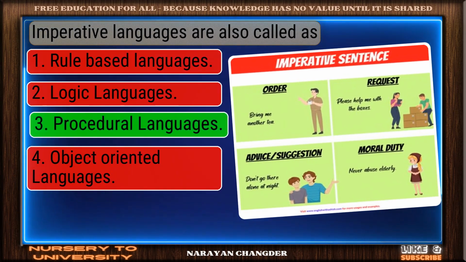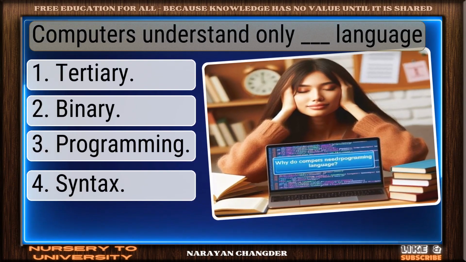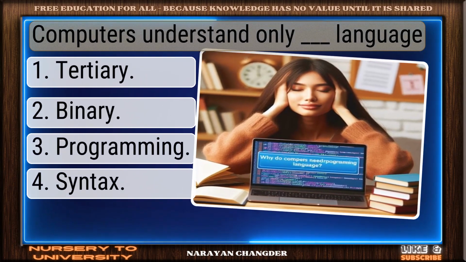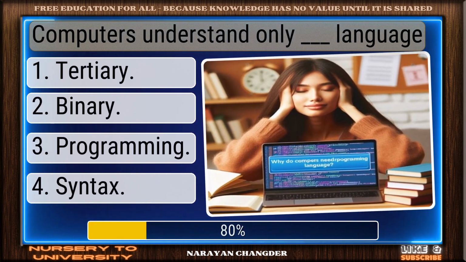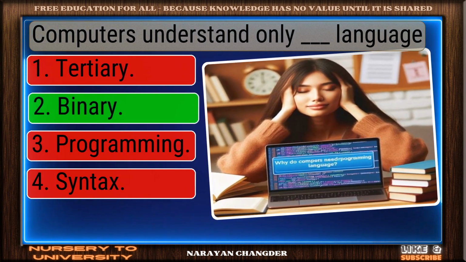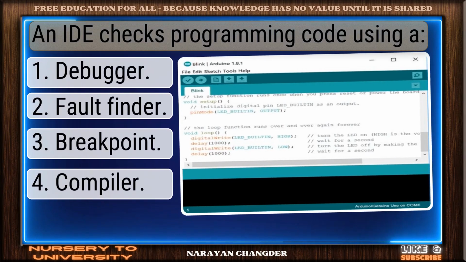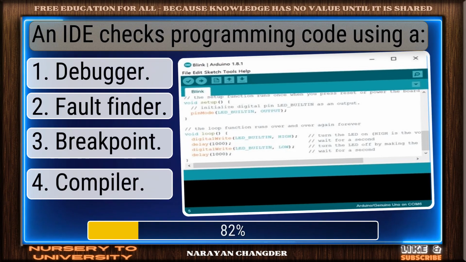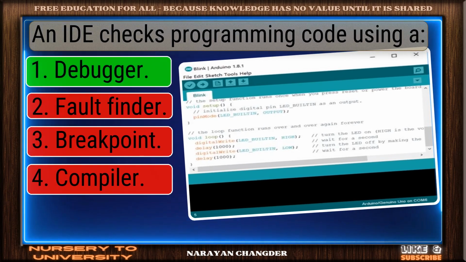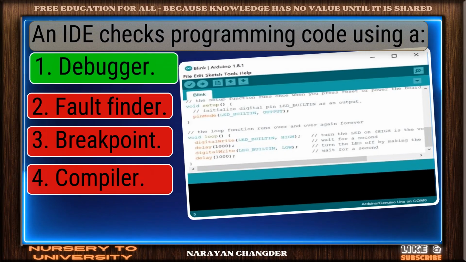You got it. Your choice procedural languages is right. Question number 44. Computers understand only dash language. Sharp thinking. Binary is the right choice. Question number 45. An IDE checks programming code using a. Clear logic. Your choice debugger is sound and 100% true.